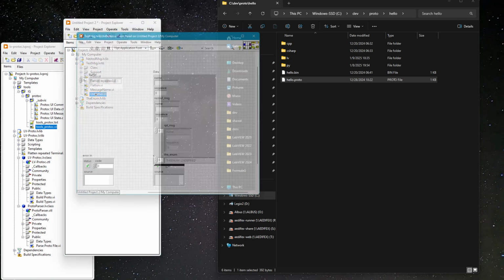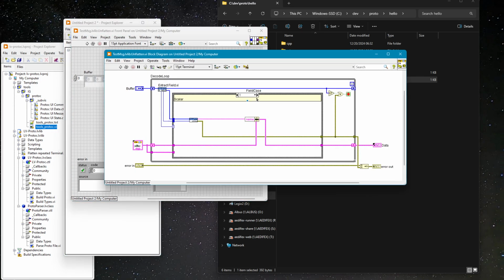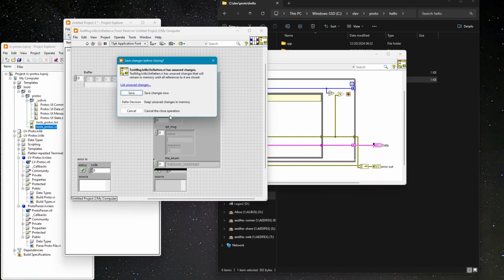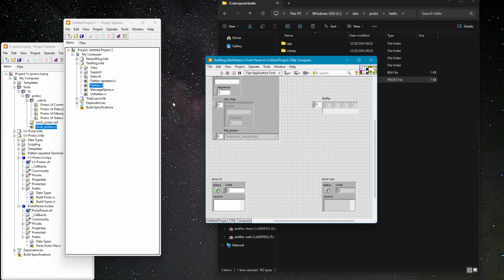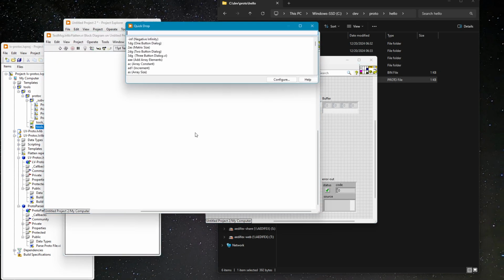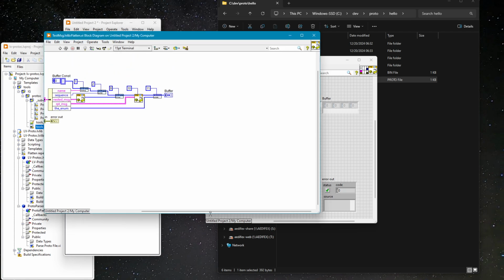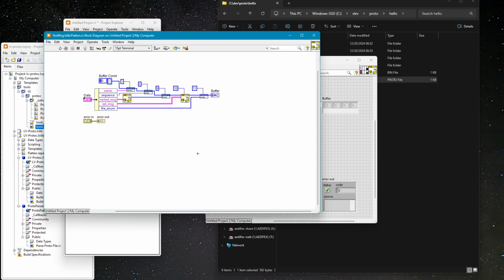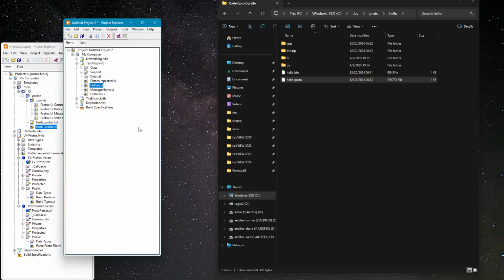And everything is done now, including unflattening messages. Yeah, including the block diagram cleanup. That's still putting it out of view. But this should all be working now.